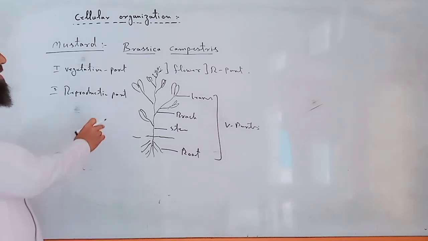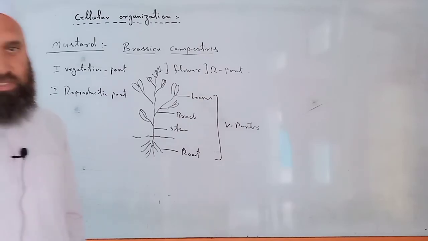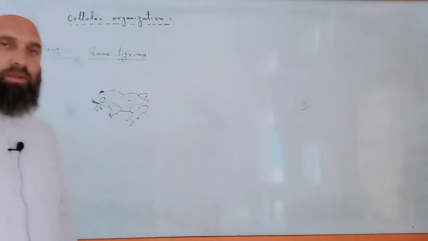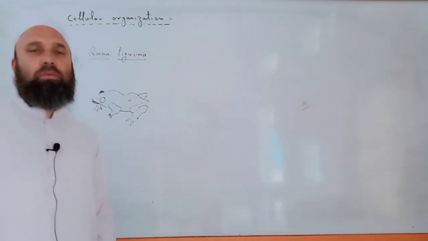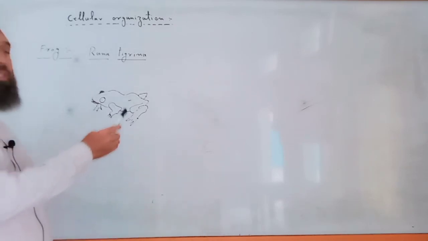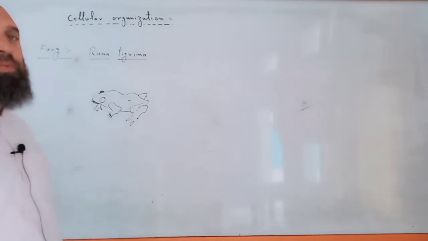So this was about the multicellular organization. Example of multicellular organization, that is mustard or Brassica campestris. The second example of multicellular organization is frog. Frog belongs to class Amphibia. It means that frog live in water as well as on land. The scientific or zoological name of frog is Rana tigrina. Rana is the generic name and tigrina is the species name.